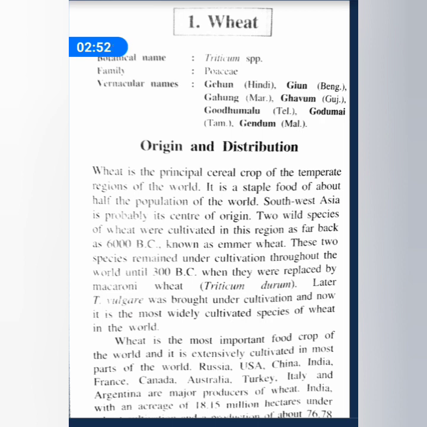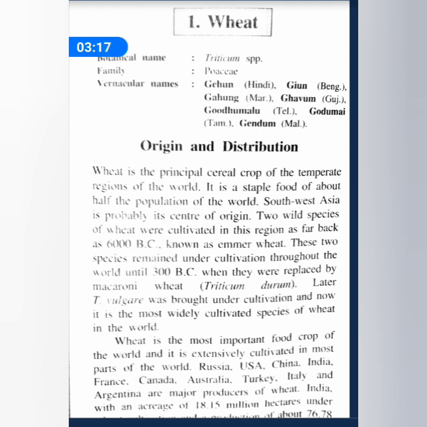These are the areas of cultivation. It is extensively cultivated in most parts of the world: Russia, USA, China, India, France, Canada, Australia, Turkey, Italy, and Argentina. These countries are the major producers of wheat.